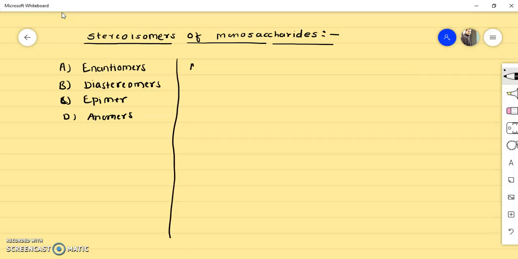Okay, so first of all consider enantiomers. Just remember, enantiomers are the non-superimposable mirror images of each other.